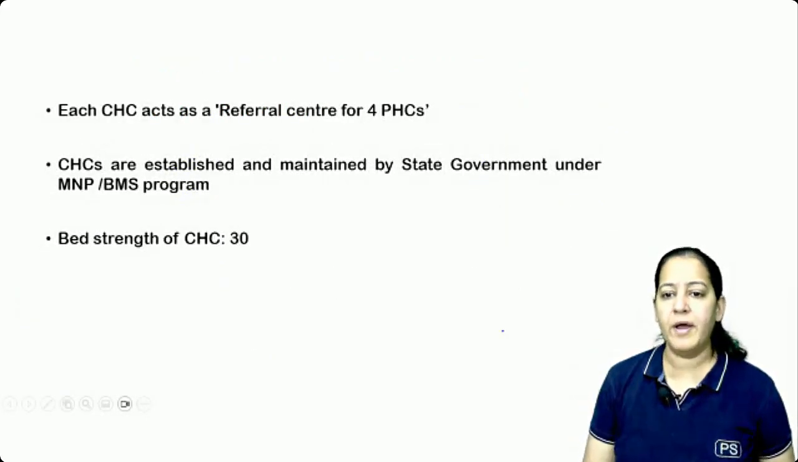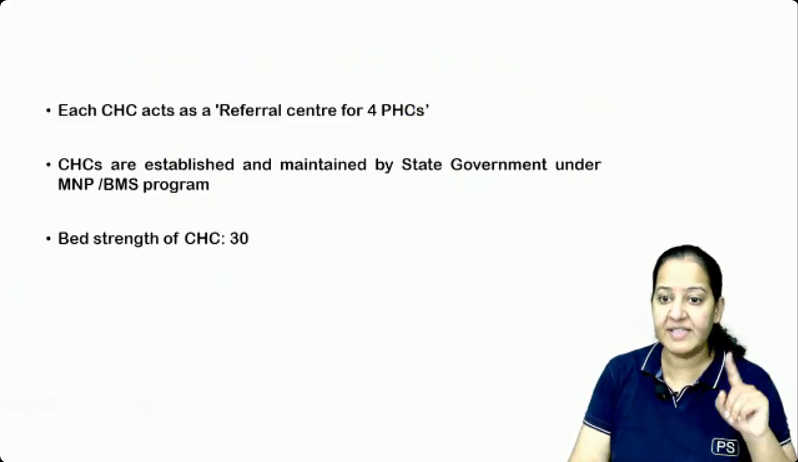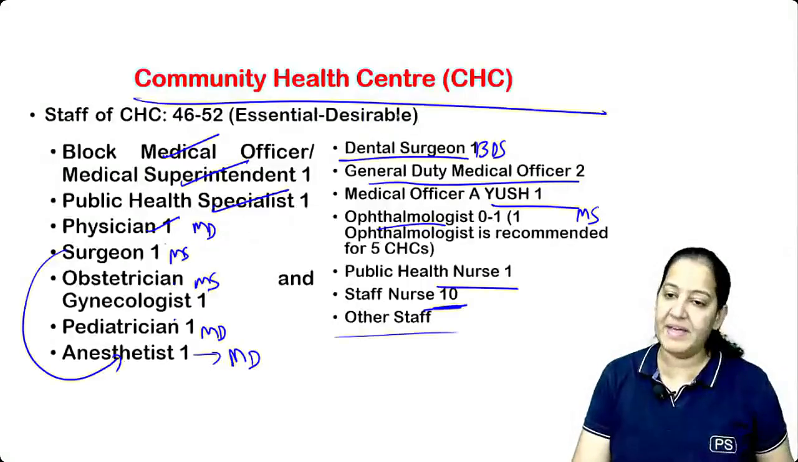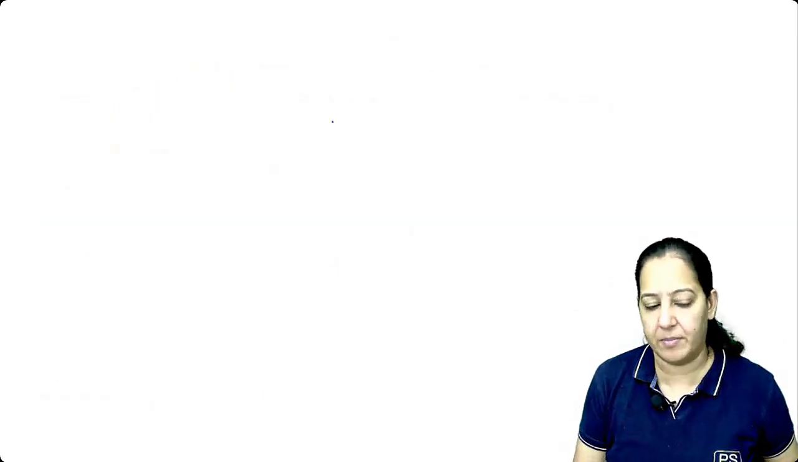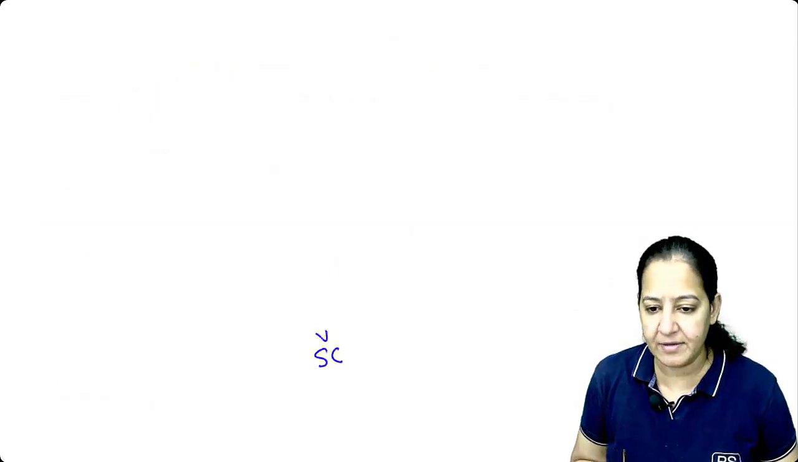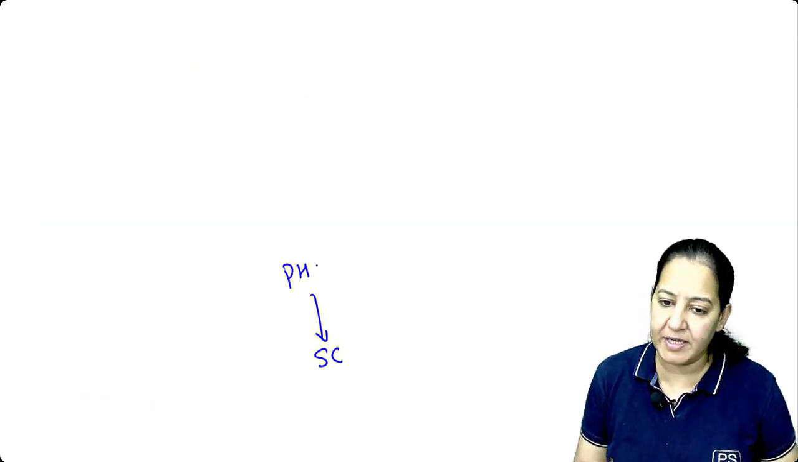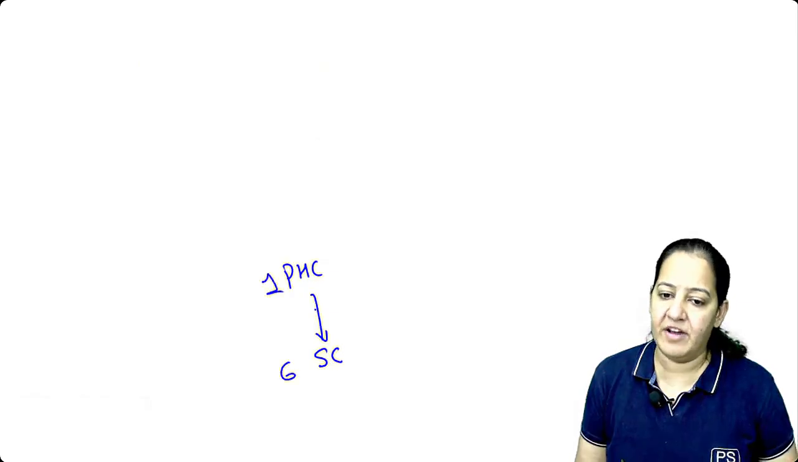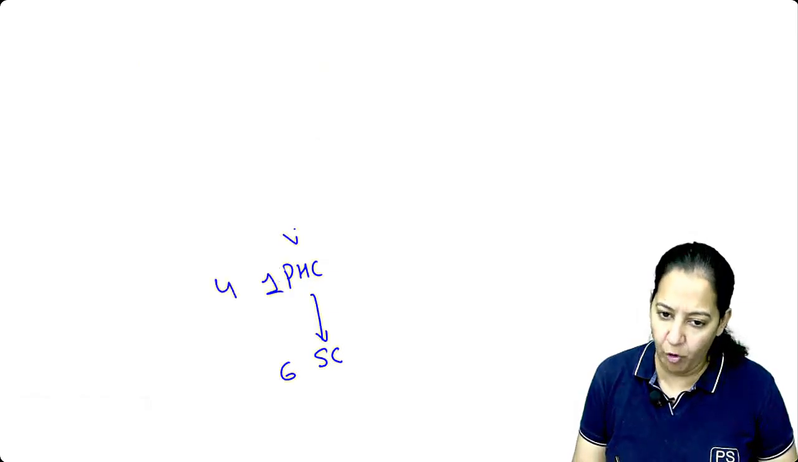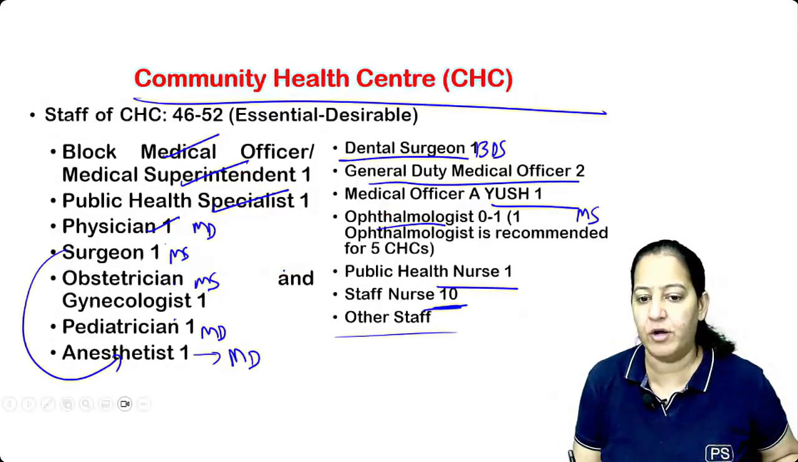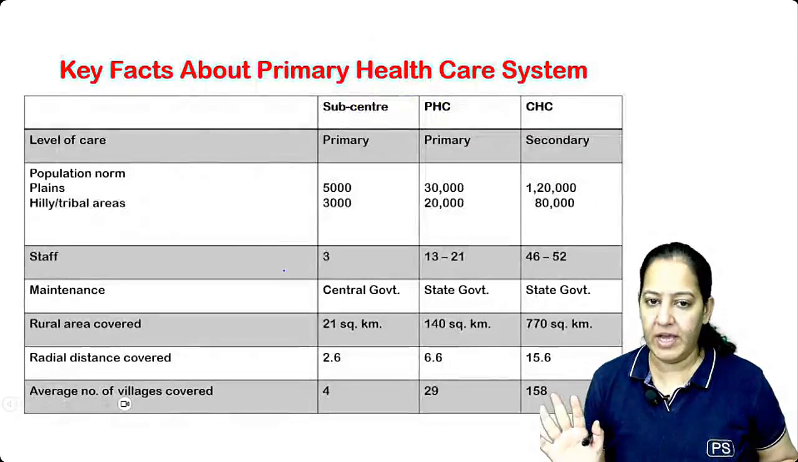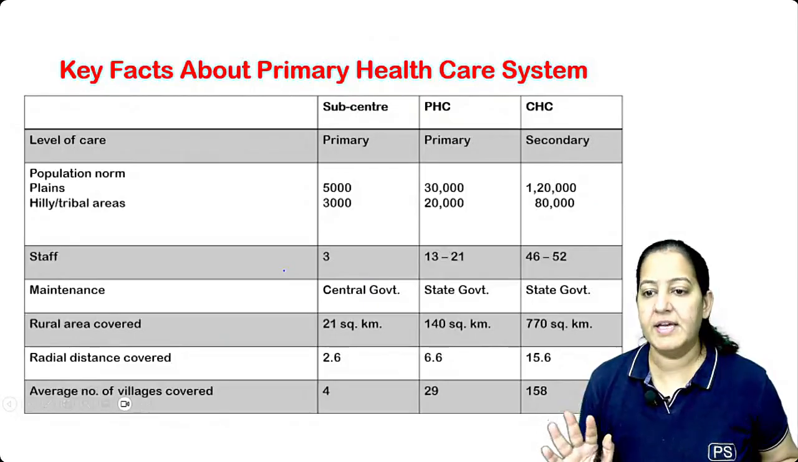Okay, got my point? Under 1 CHC, 4 PHCs come. Under 1 PHC, 6 subcenters come. So first is the subcenter. Over 6 subcenters there is 1 PHC. 1 PHC over 6 subcenters. And over 4 PHCs there is 1 CHC. 1 CHC over 4 PHCs. How many of you got it? So you have to learn all this. Okay, got it? Say yes or no.